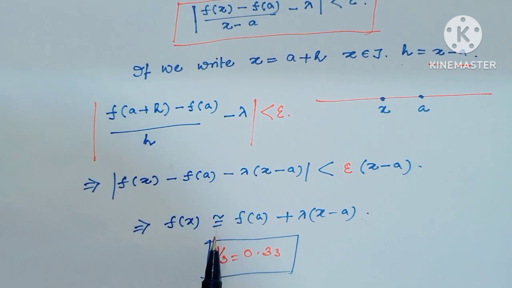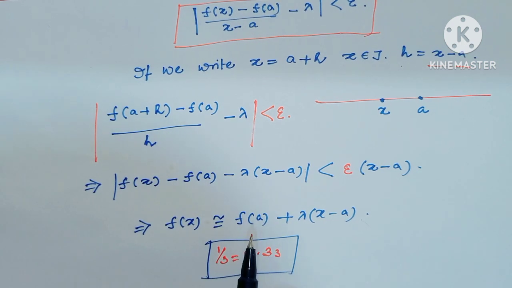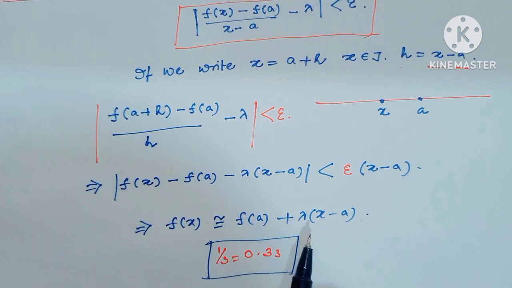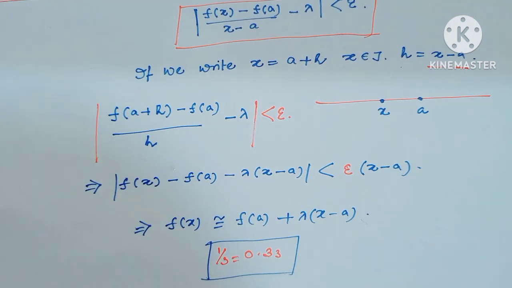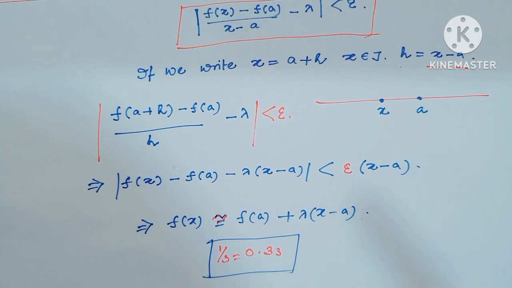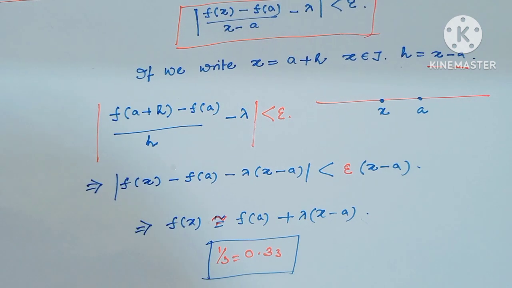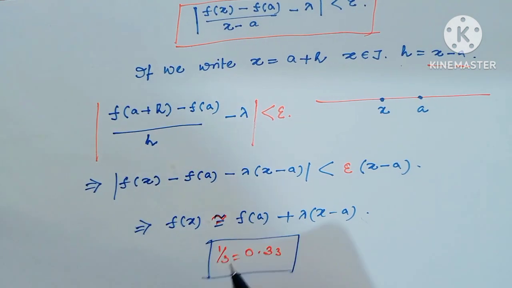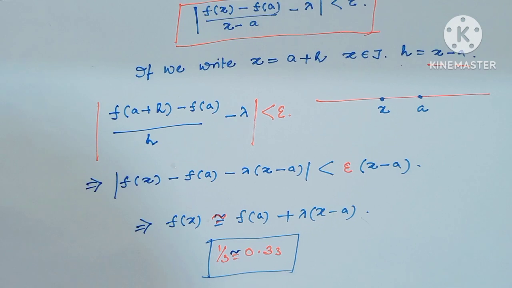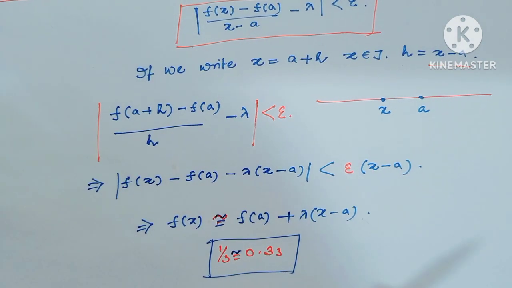That implies f(x) is approximately equal to f(a) plus lambda times (x - a). Just as, for example, 1/3 is approximately 0.33, f(x) is approximately f(a) plus lambda times (x - a).